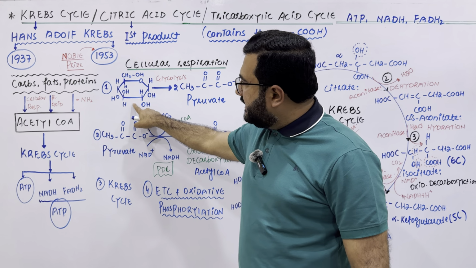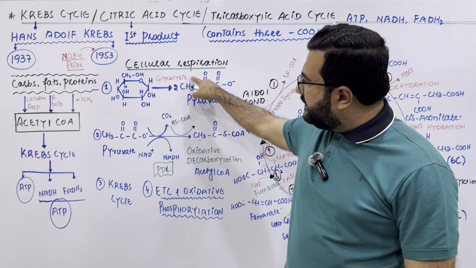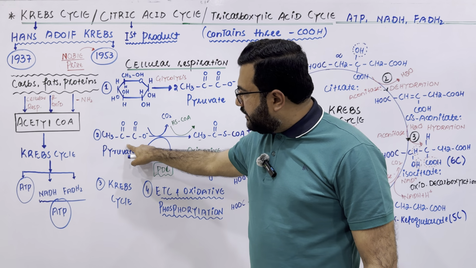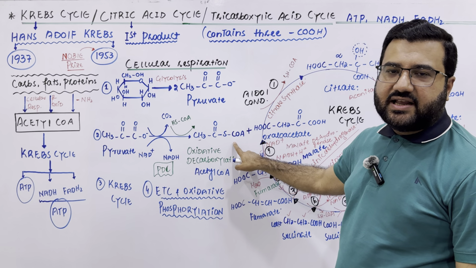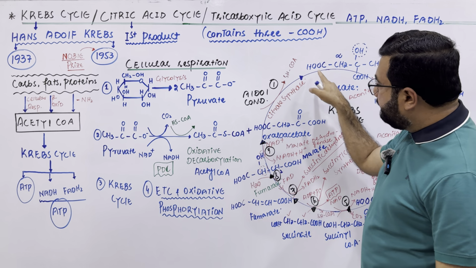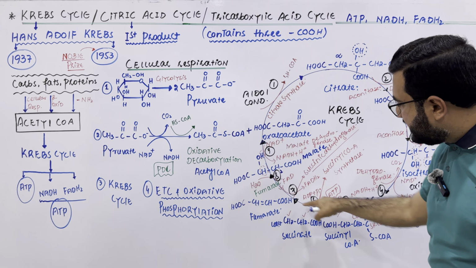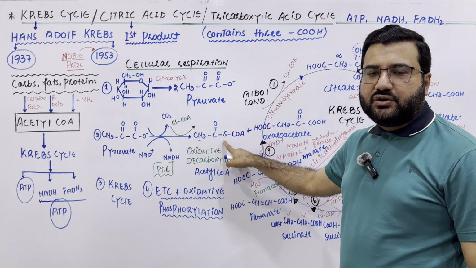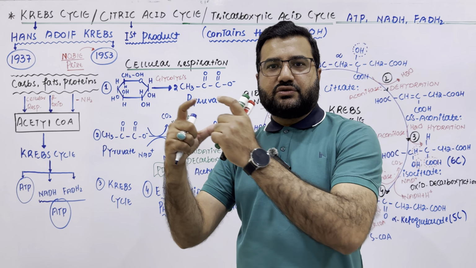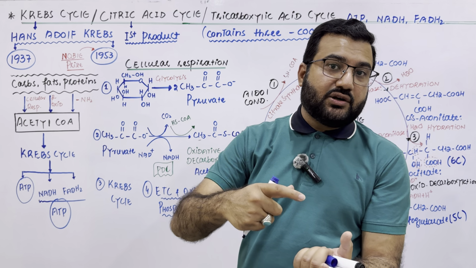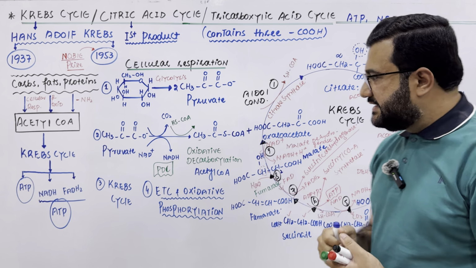When one glucose is changed to pyruvate, the one glucose forms two pyruvate after glycolysis. It means one pyruvate will produce one acetyl coenzyme A, and the second pyruvate will produce the second acetyl coenzyme A. So one Krebs cycle utilizes only one acetyl coenzyme A, and the second round of the Krebs cycle will utilize another acetyl coenzyme A. It means that one glucose produces two pyruvate, which produce two acetyl coenzyme A, so there should be two turns of the Krebs cycle to utilize the two acetyl coenzyme A molecules.